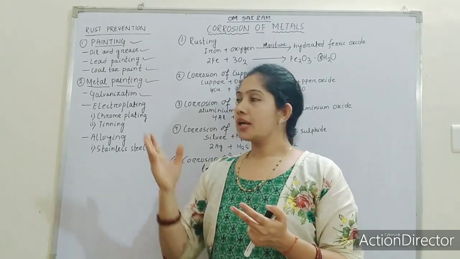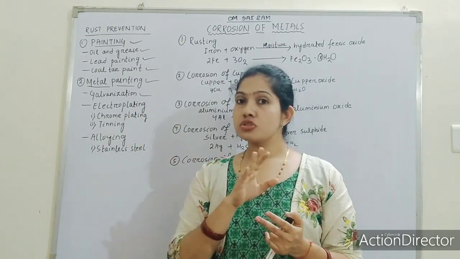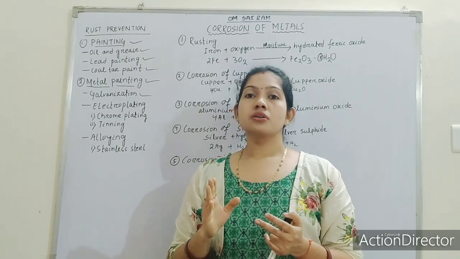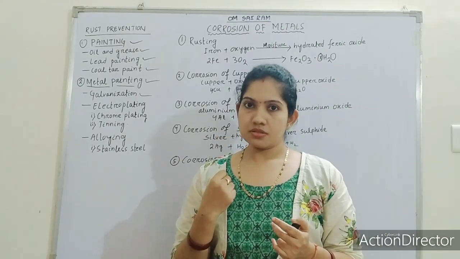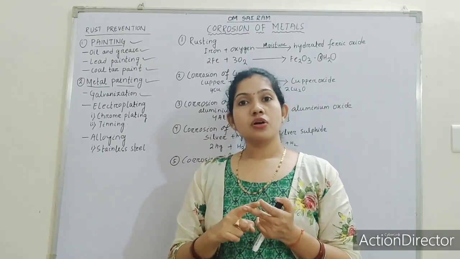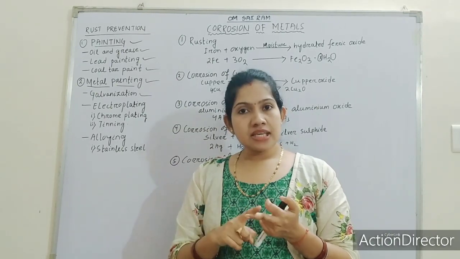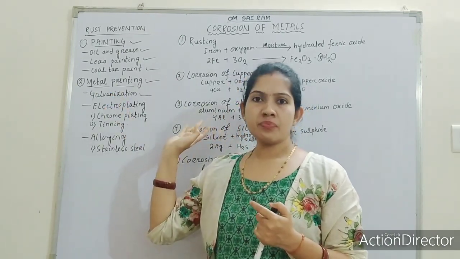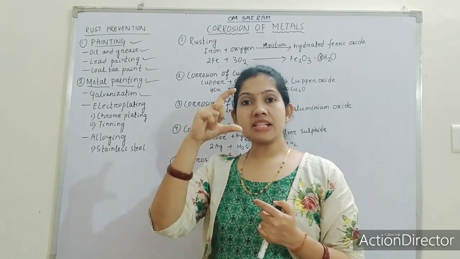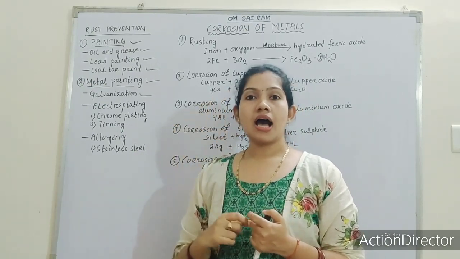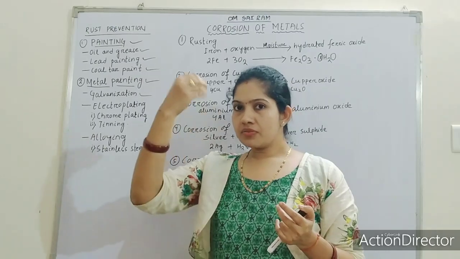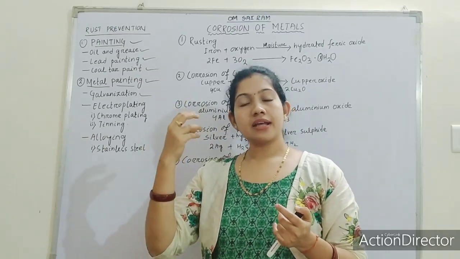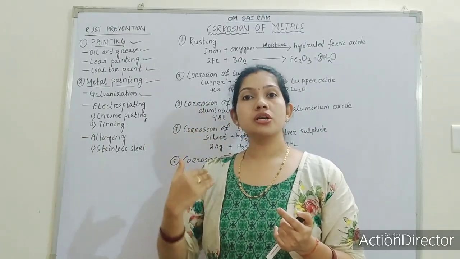That's why galvanization is not used for cooking utensils. So applying zinc over iron is known as galvanization. You might have observed nails: iron nails are galvanized. The silvery color you can find is the coating of zinc.